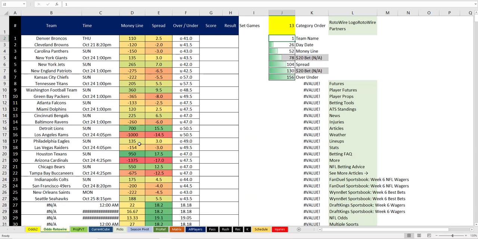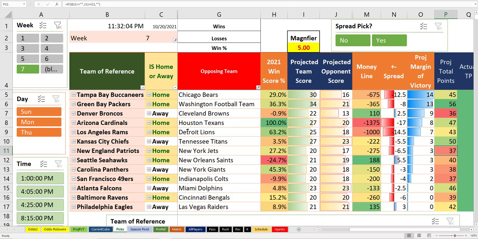What's the over-under in that game? 42. All right, that's a pretty solid under. The Patriots will try to slow teams down, and the Jets are obviously the Jets. So I believe that you're going to see a score well within this range. It's been doing pretty good things with scores when it comes to the Patriots and Jets this season. So that's a pretty decent under.